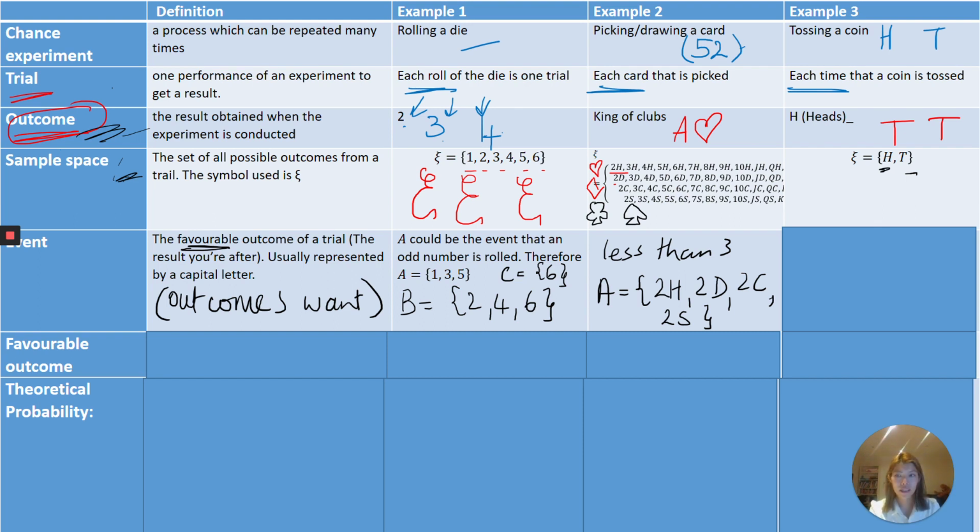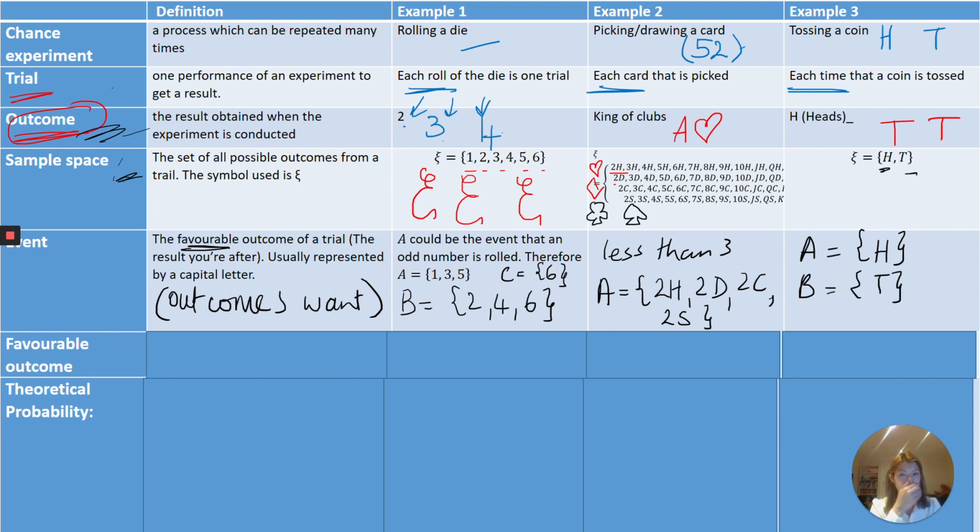For tossing a coin, event A could be getting heads. Event B could be getting tails. Event C could be getting tails twice, for example. These wiggly brackets look like this, and I recommend that you practice drawing them as well.